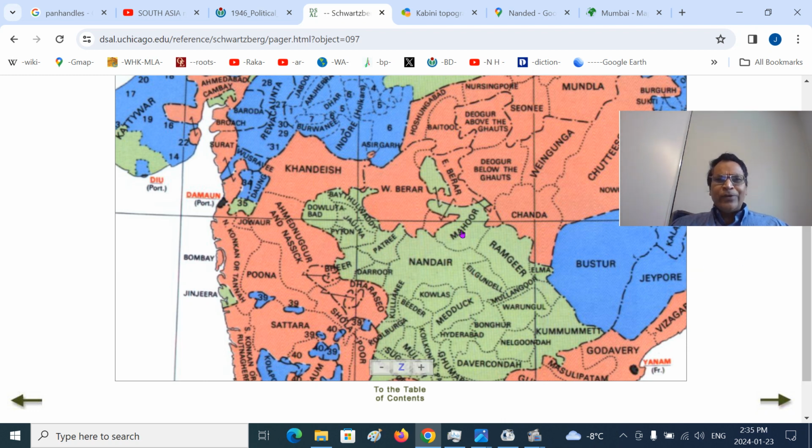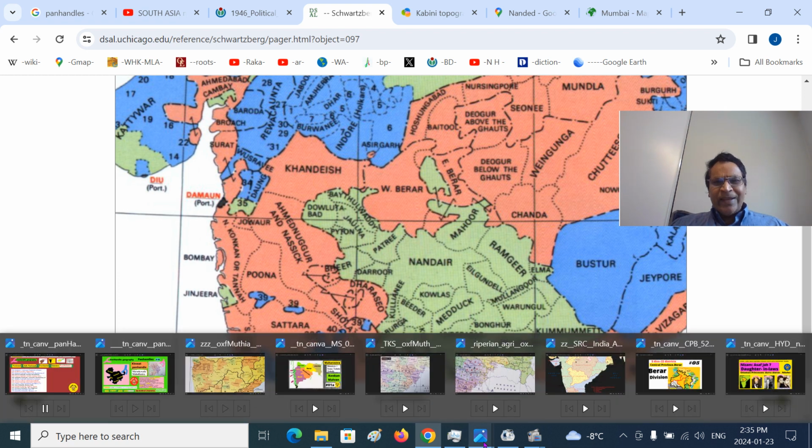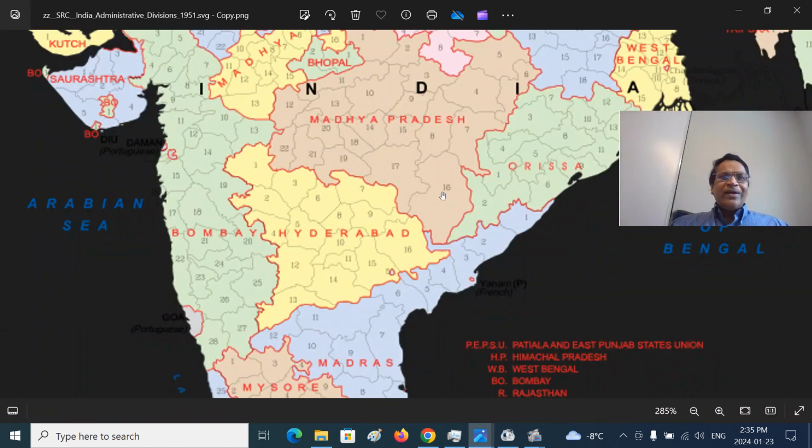You will see the different boundaries at that time. You may not see the later consolidation of the boundaries. Here you can see the better part of it is still Adilabad district in Telangana. This is Marathwada. This is Parbhani. This is Nanded here. This is around 1946 or so.